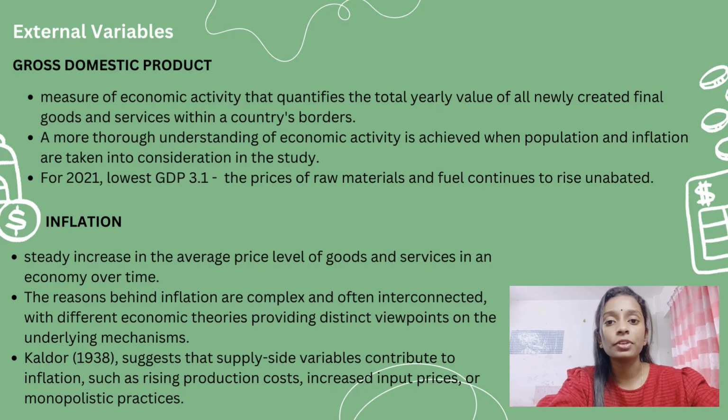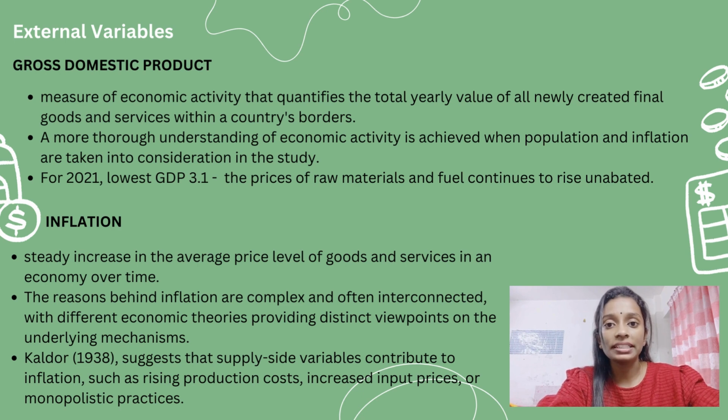Okay, now we will see the external variables of Ajinomoto's company. The first one is gross domestic product, which is GDP. GDP is a measure of economic activity that quantifies the total yearly value of all newly created final goods and services within a country's border. A truer understanding of economic activity is achieved when population and inflation are taken into consideration in the study. For example, in this case, I take the year 2021, which has the lowest GDP growth, 3.1. This is because the prices of raw materials and fuel continued to rise unabated that year. This makes the GDP lowest for the year.